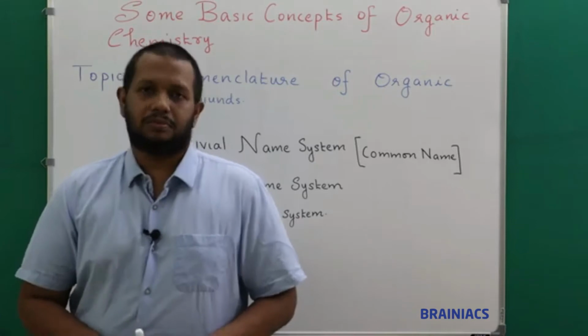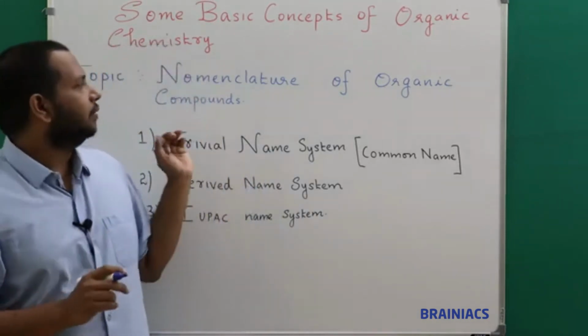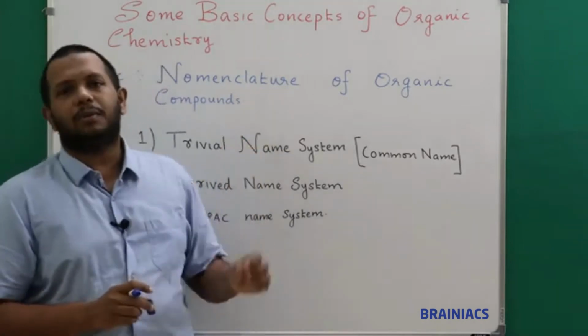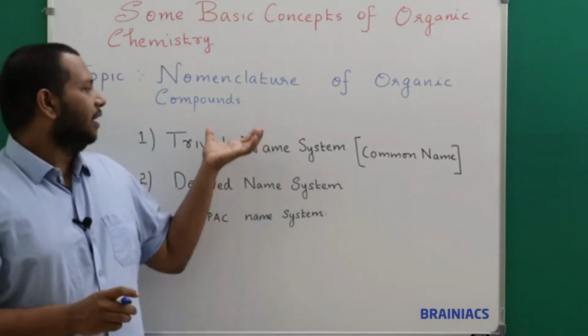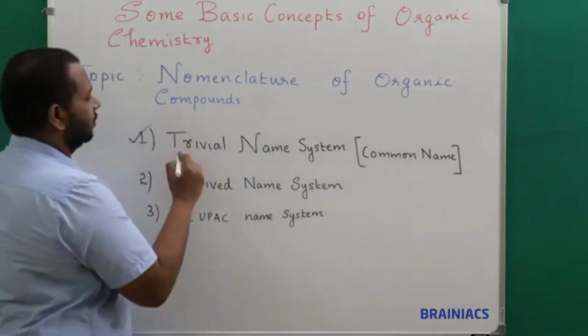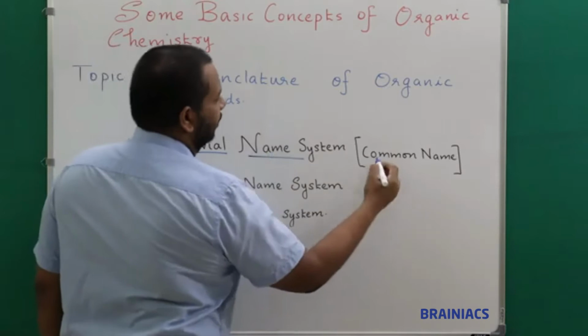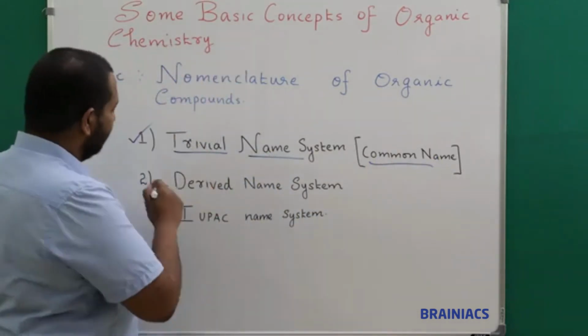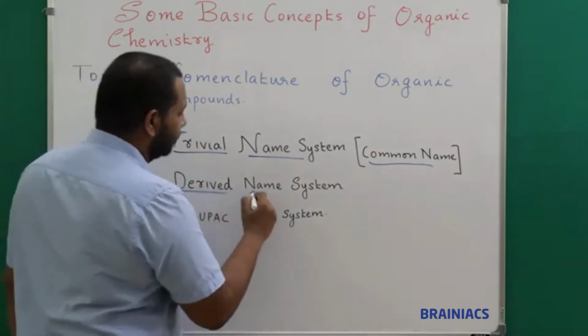So we will try to learn. Generally, if you try to learn nomenclature, meaning naming of organic compounds, we have three main systems. The first system is called the trivial naming system, and it is also called common names. The second one is called the derived naming system.